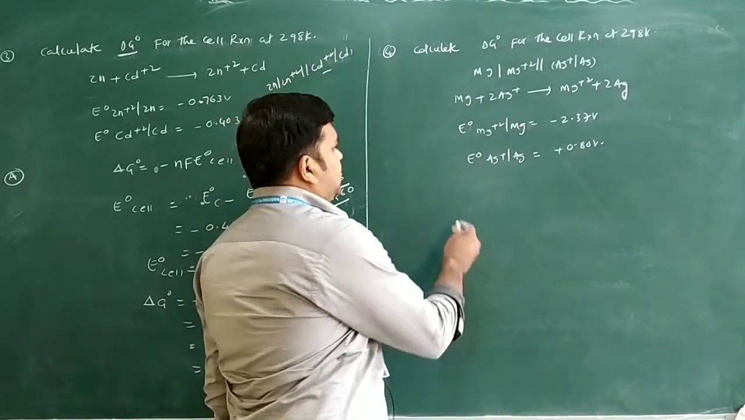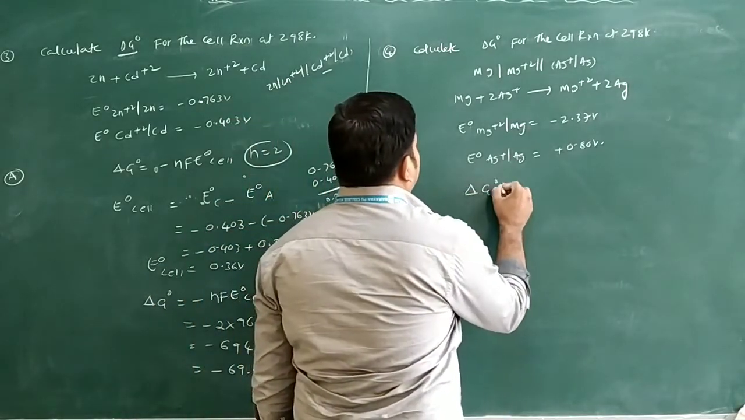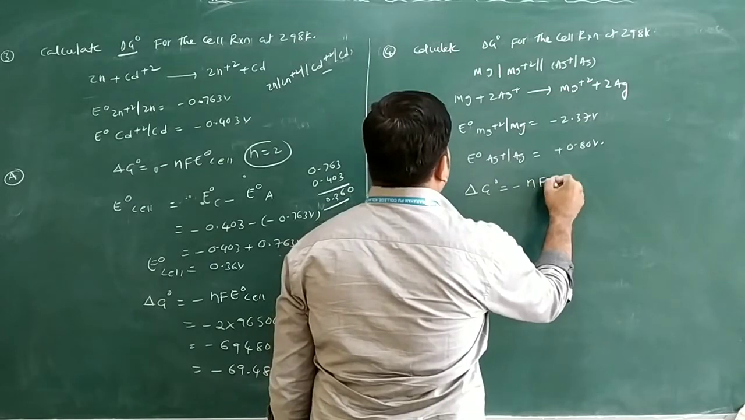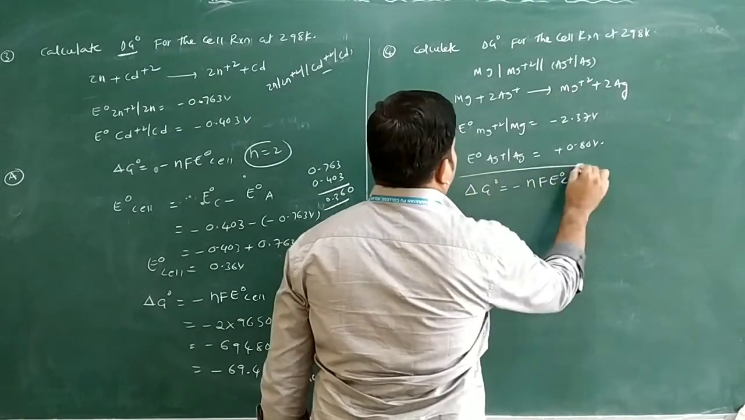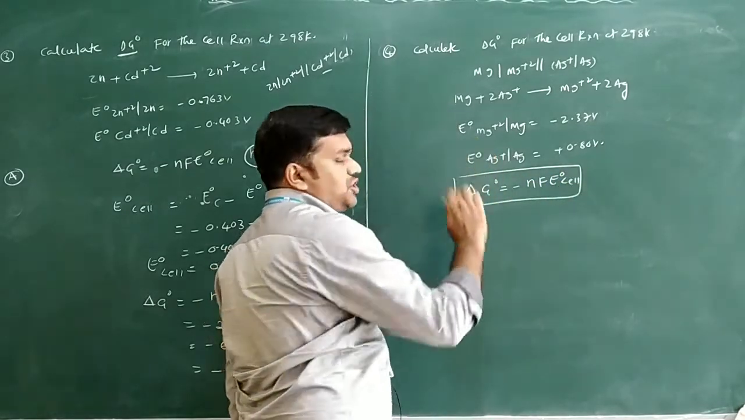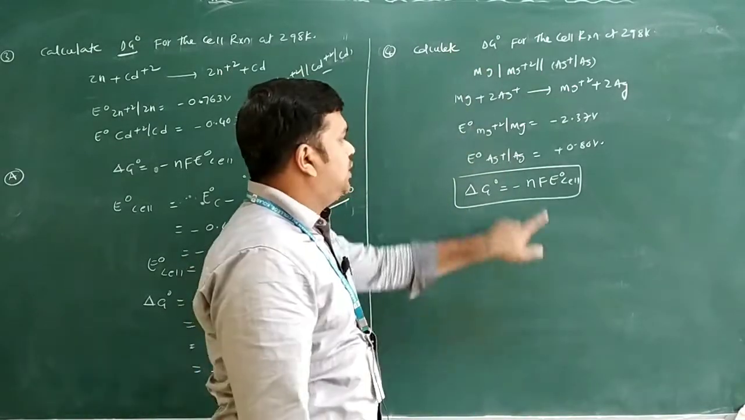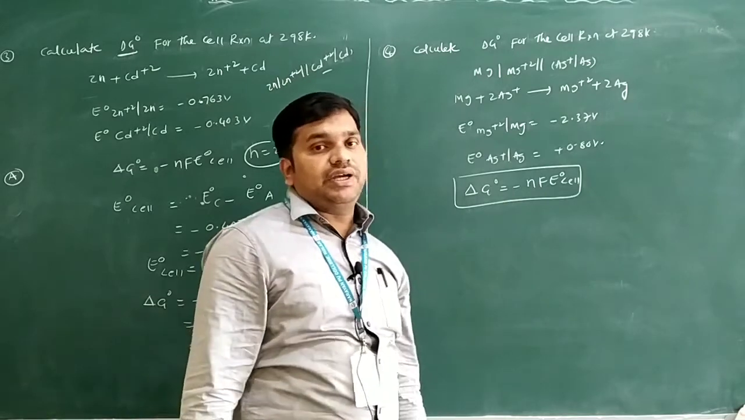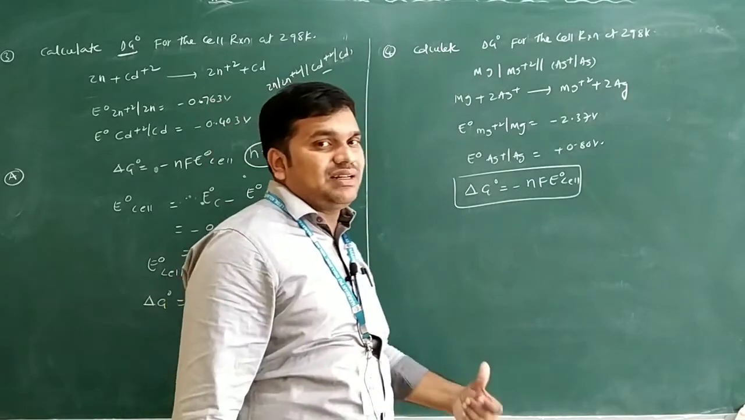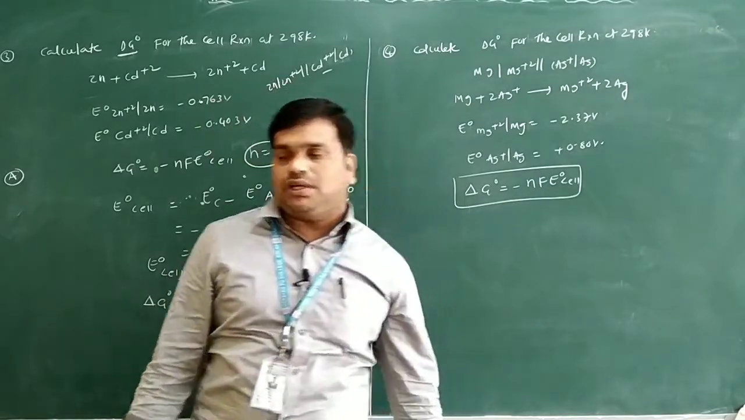You will write here, suppose, what is the formula we have? Delta G naught is equal to minus nF E naught cell. First you can find out E naught cell by using these two values only. Then what is the n value change here? N value change is 2 only. F value 96500, you can substitute, then you will get the answer only. You can try this question as homework only.